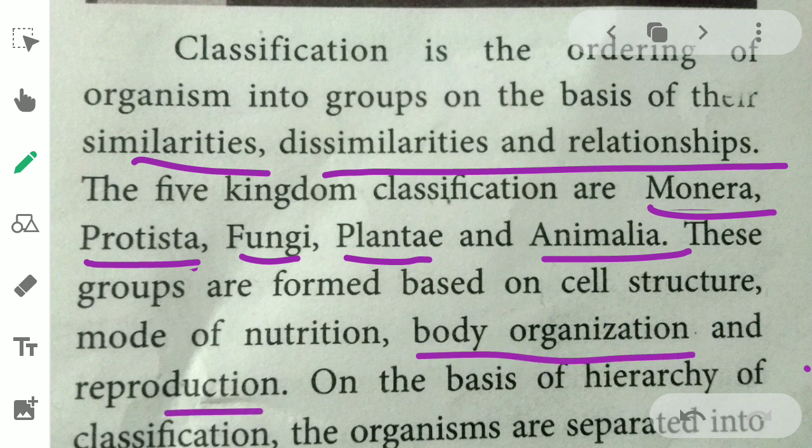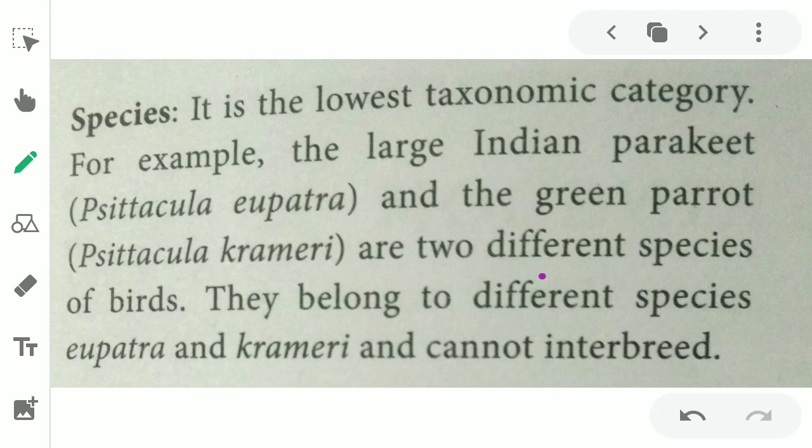On the basis of the hierarchy of classification, the organisms are separated into kingdom, phylum, class, order, family, genus and species. The hierarchy is studied from lower to higher. The lowest taxonomic category is species.